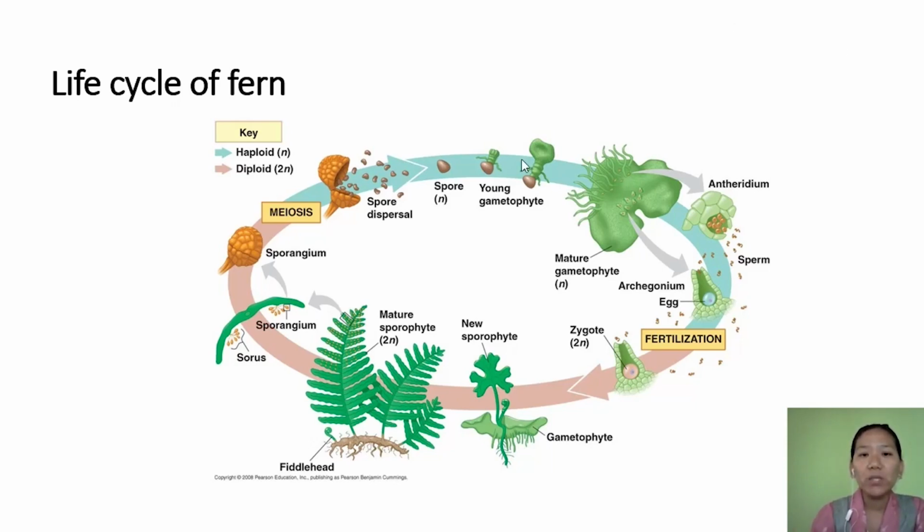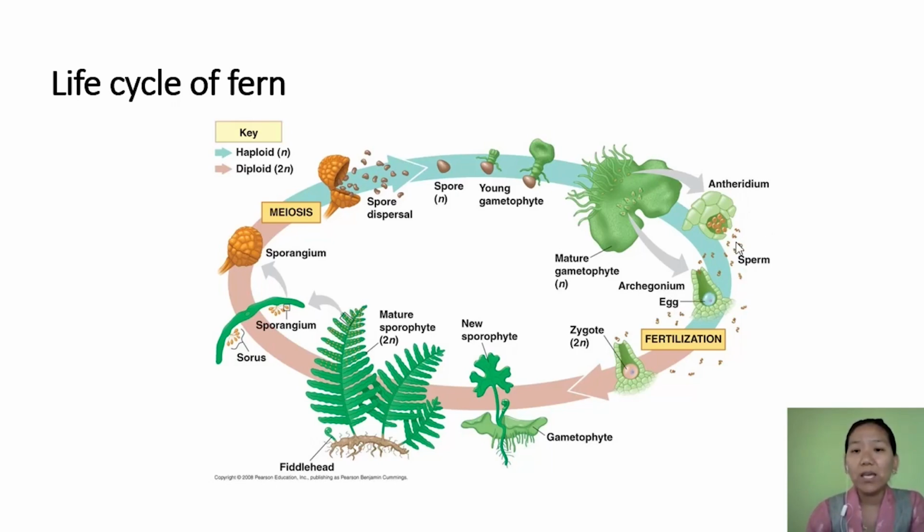So these spores germinate to form a structure called prothallus. And this prothallus, or we can say gametophyte, produces gametes. Male gametes and female gametes. The male sex organ is antheridium, the female sex organ is archegonium, and the male gamete produces sperms, while the female produces the egg.